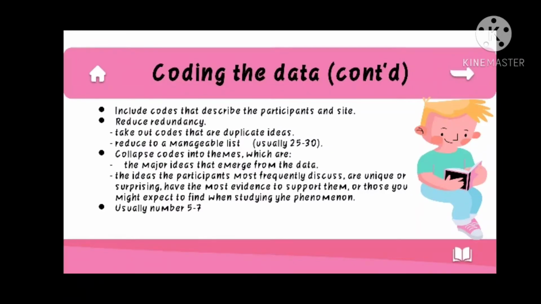Collapse codes into themes, which are the major ideas that emerge from the data. The ideas the participants most frequently discuss are unique or surprising, have the most evidence to support them, or are those you might expect to find when studying the phenomenon, and the list is usually 5 until 7.